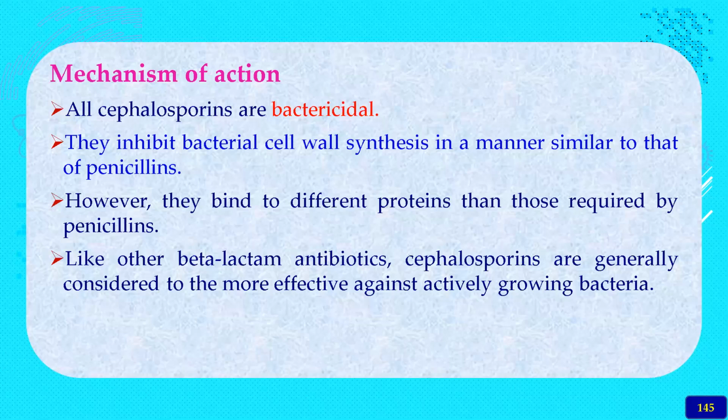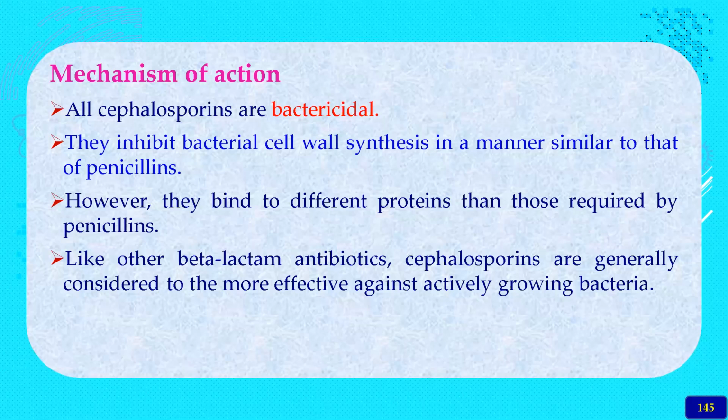Like other beta-lactam antibiotics, the cephalosporins are generally considered to be most effective against actively growing microorganisms. Already existing microorganisms, it is not going to cause anything. But the fast growing microorganisms will be targeted by the cephalosporins.